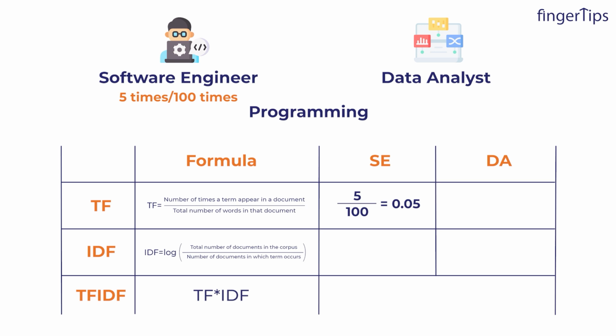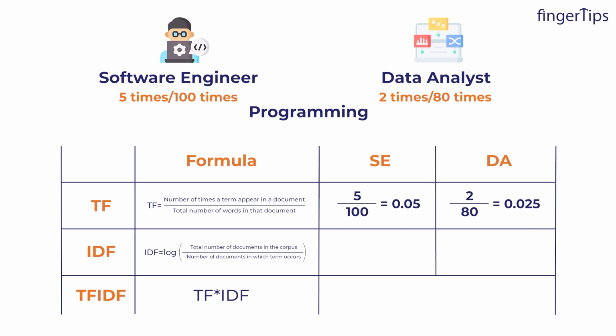And in data analyst job description, let's say the word programming appears 2 times out of 80 words. So this time what will be my term frequency? It is equal to 2 divided by 80, that is 0.025, right? So we have calculated TF for both. Now it's time to calculate IDF, that is inverse document frequency.